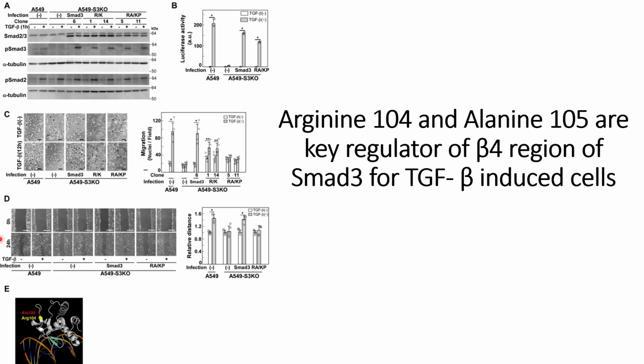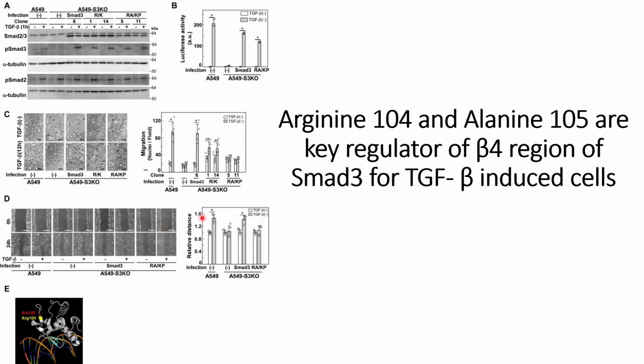Thereafter, they did the wound healing assay, where we can see that the wound healing capacity is high for the wild type A549 cells. It goes down for the Smad3 knockout, but when they are infected with the Smad3 wild type, they regain this capability of wound healing. And in the case of the dual mutation, they are not able to regain the wound healing capacity.